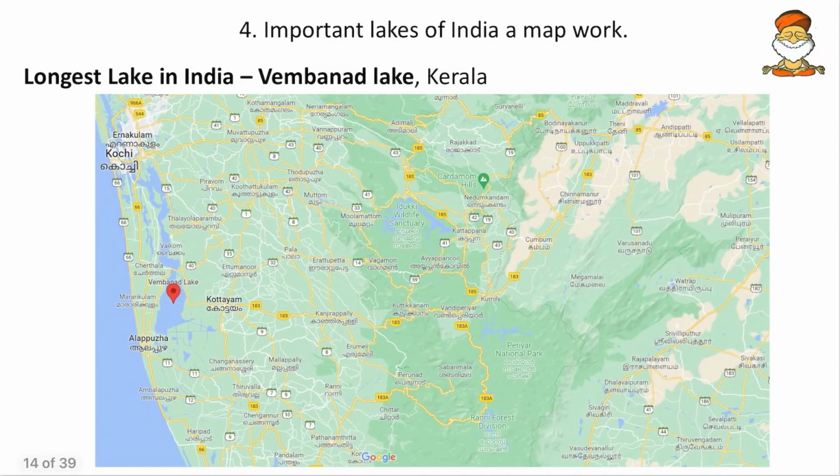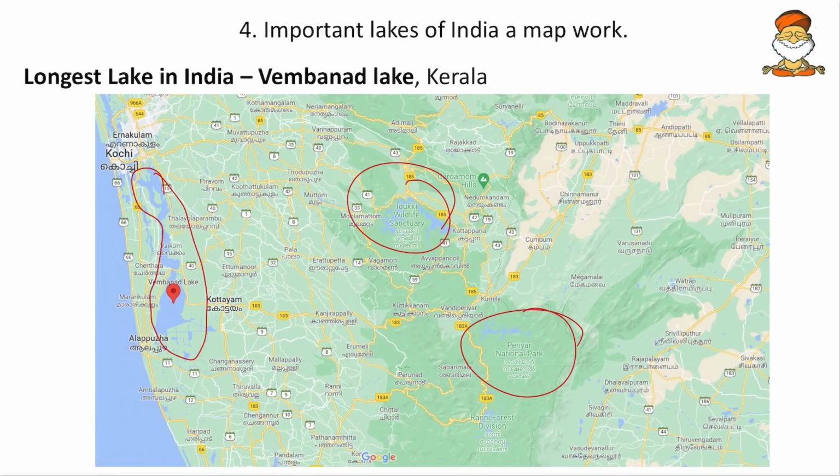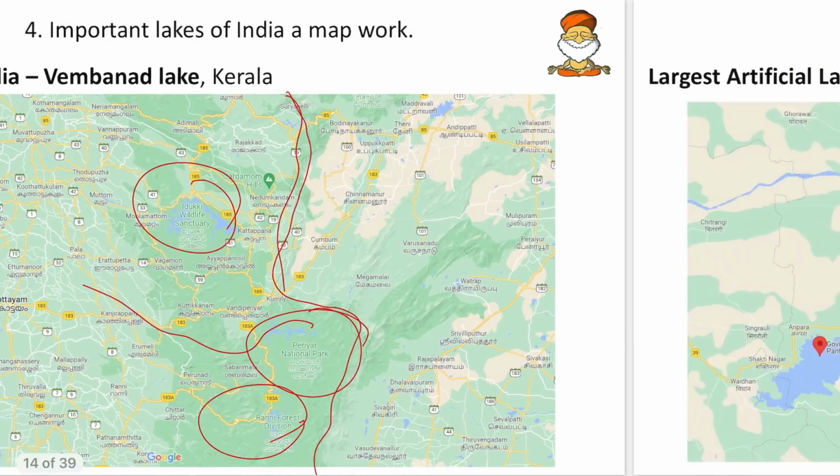Then come to next, the longest lake in India, that is the Vembanad Lake in Kerala. So here is the Vembanad Lake located, and very next to it we have the Idukki Wildlife Sanctuary and the Periyar National Park. And with the Periyar National Park we can also locate the Periyar River, and then Ranni Forest Divisions. So all those things, and these lie on the Kerala Tamil Nadu border. So the border goes here. So these are some of the ones.